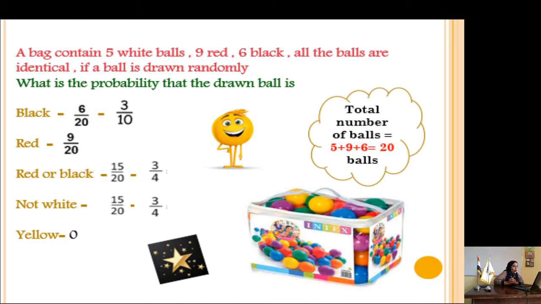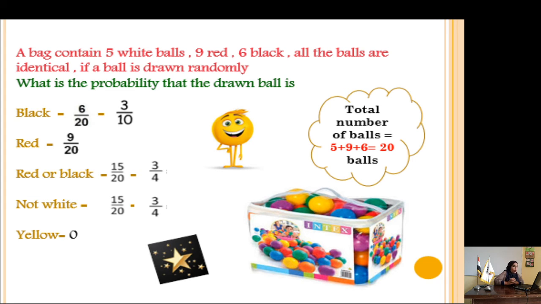Red one: you have 9 red balls out of 20, it's 9 over 20. In its simplest form, there is no common factor between 9 and 20. Red or black means red plus black. How many red balls here? 9. And how many black? 6. 9 plus 6 equals 15. 15 over 20. Both numbers are found in the times table of 5. All the numbers which have unit digit 0 or 5 are found in the times table of 5. 15 divided by 5 equals 3, and 20 divided by 5 equals 4.